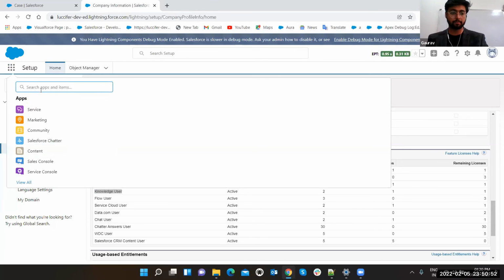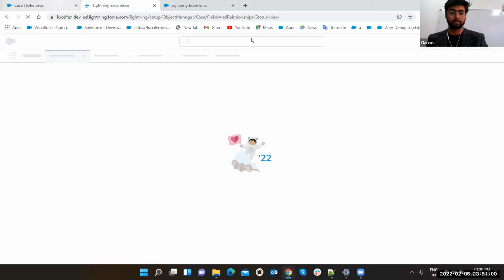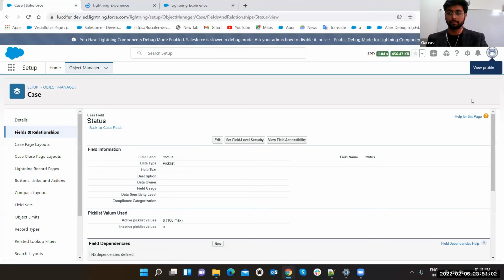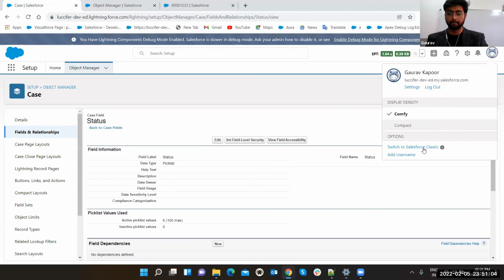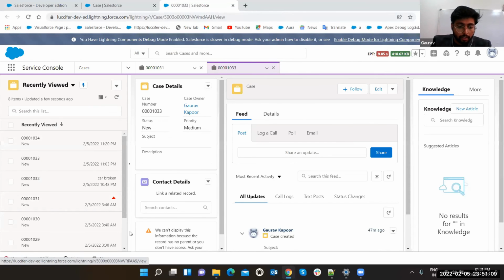Okay. Service console. In the bottom, can you guys see omni-channel?